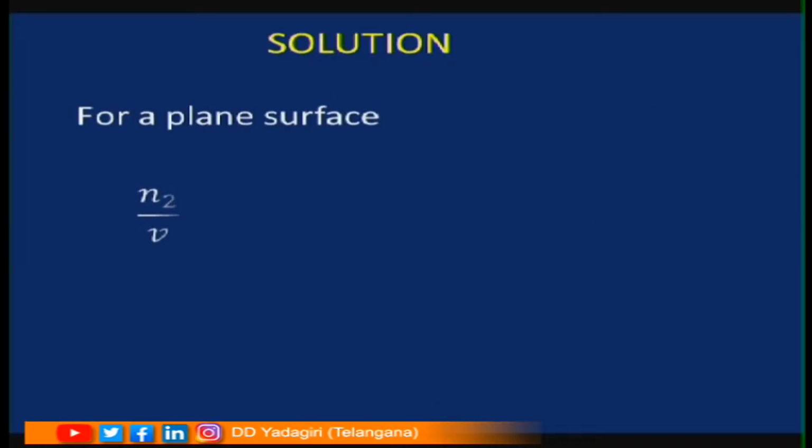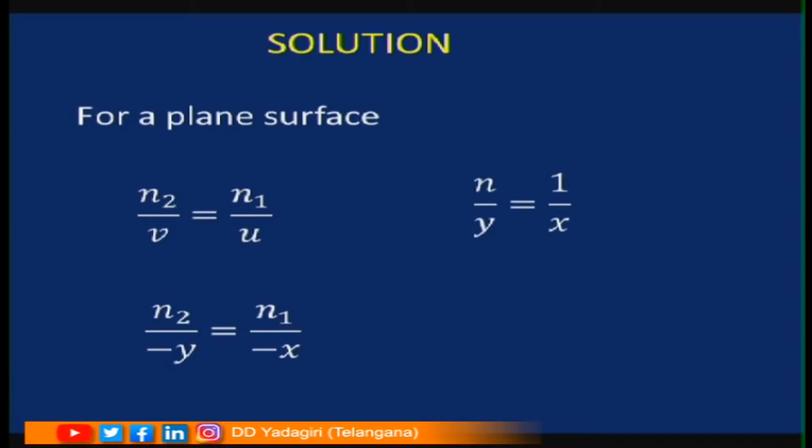Now, let us try to solve the problem. For a plane surface, n2 by v is equal to n1 by u. So n2 by v is n by minus y, and n1 by u is 1 by minus x. So, n by y is equal to 1 by x. So, y is equal to n into x, where n is the refractive index of water. From this it is clear that the distance of the image of the bird is more than the object distance. That means the bird appears to be at more distance than its actual position.